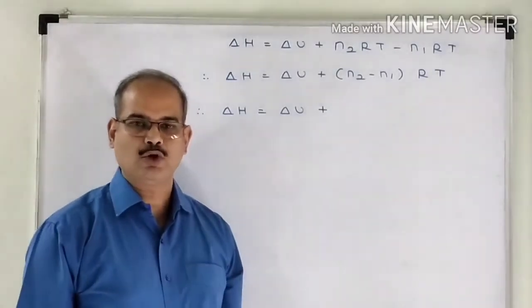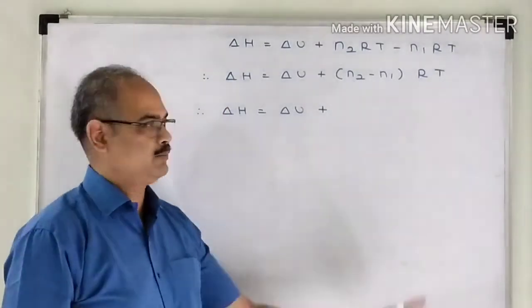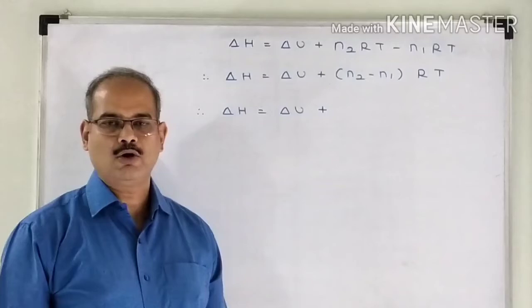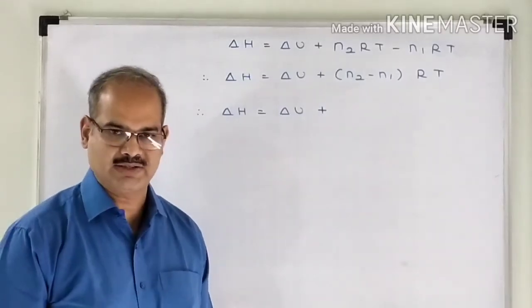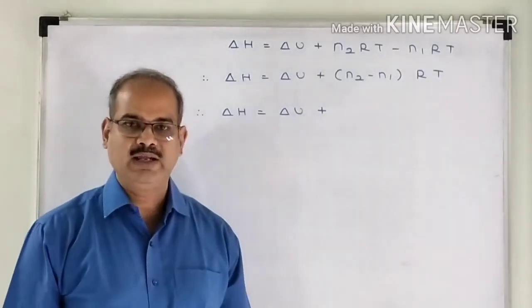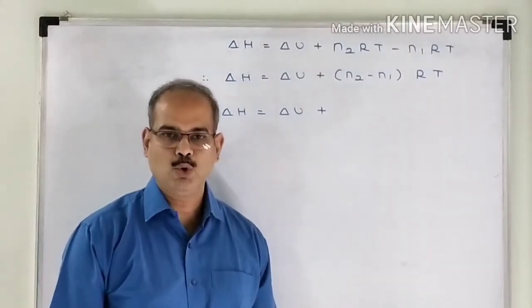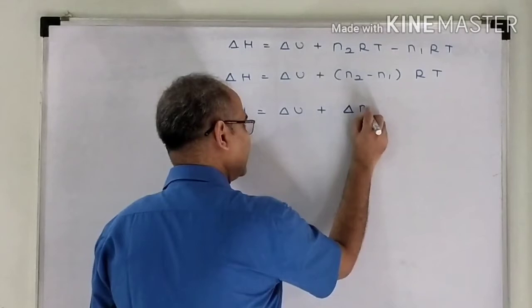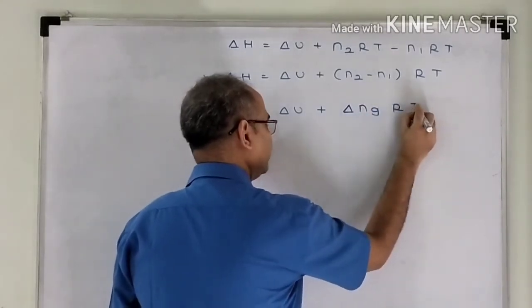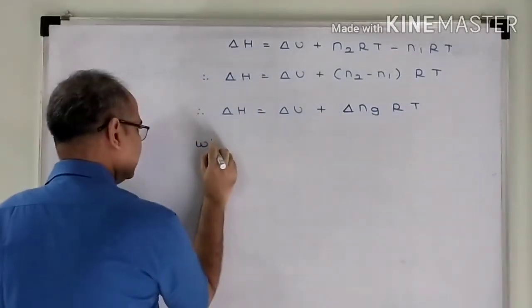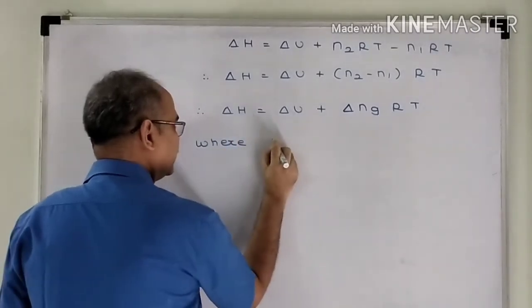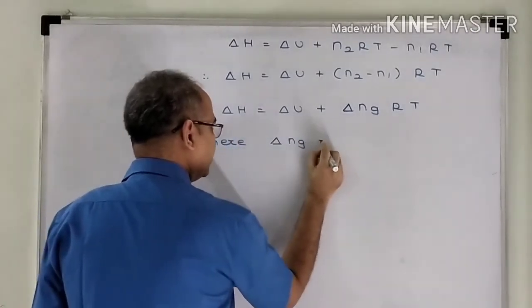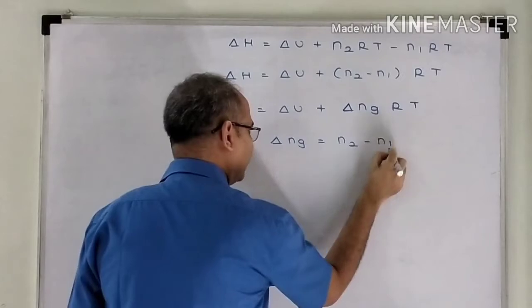Total number of moles of products which are in the gaseous state. N1 is the total number of moles of reactants which are in the gaseous state. So N2 minus N1 will give me the change in number of moles taking place during the chemical reaction. So this is written as delta Ng into RT. Here, this is very important, children, where delta Ng will be equal to N2 minus N1.